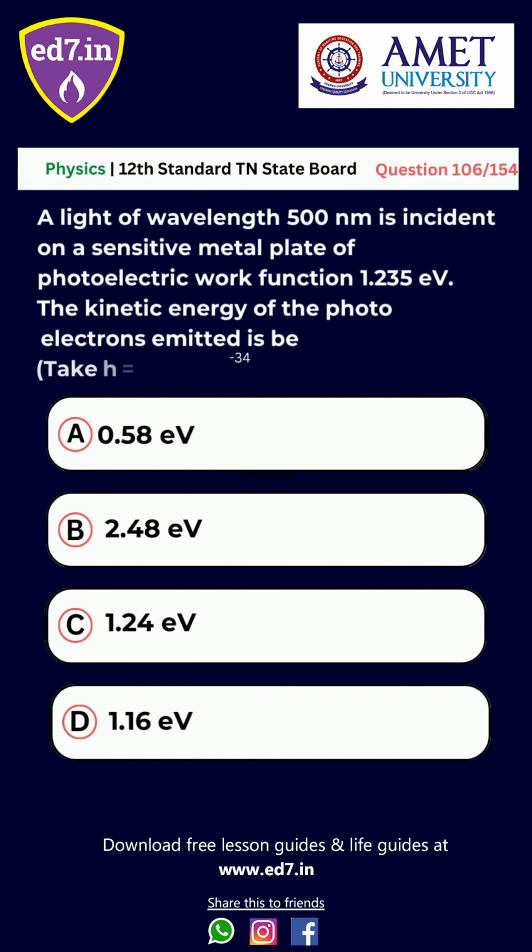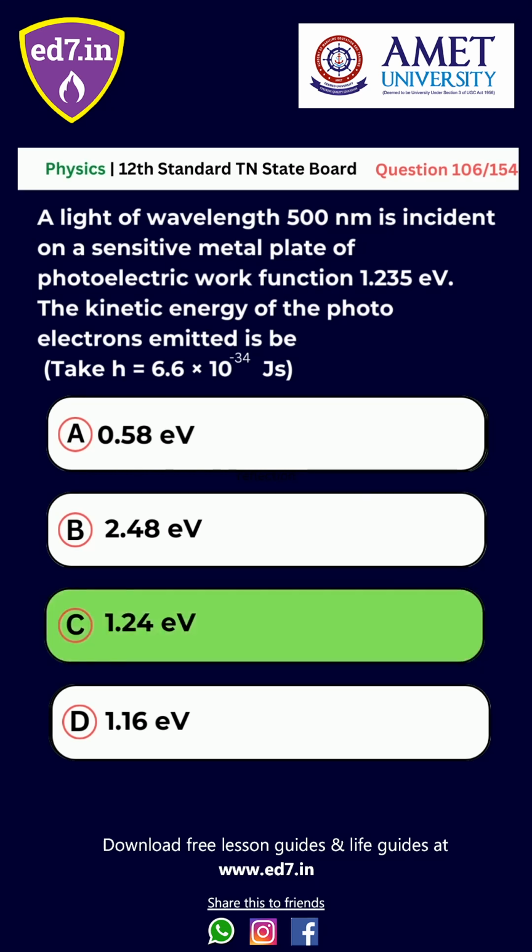Question number 106. Light of wavelength 500 nm is incident on a sensitive metal plate of photoelectric work function 1.235 eV. The kinetic energy of the photoelectrons emitted is (take h equal to 6.6 into 10 power minus 34 J s): option A, 0.58 eV; B, 2.48 eV; C, 1.24 eV; D, 1.16 eV. The right answer is option C, 1.24 eV.